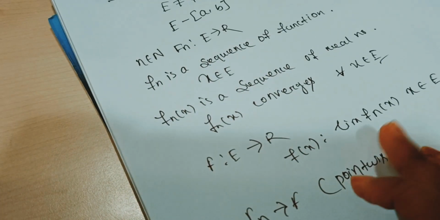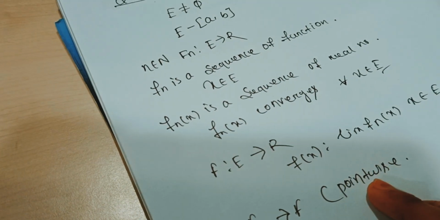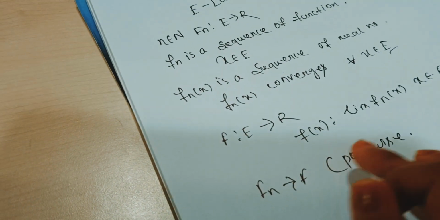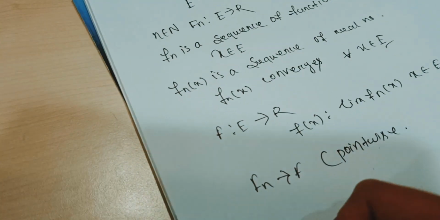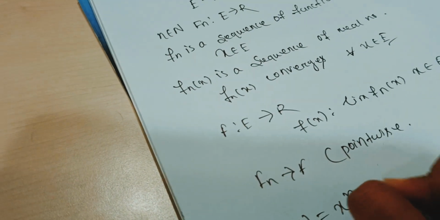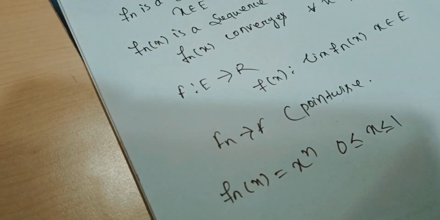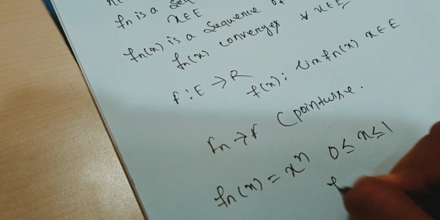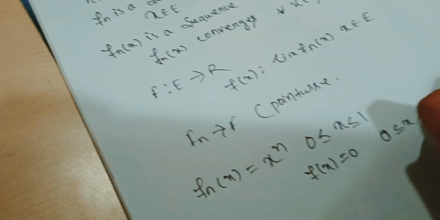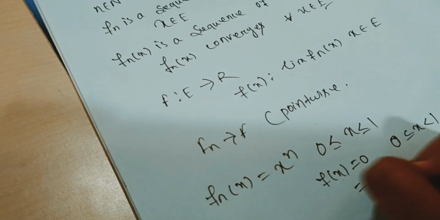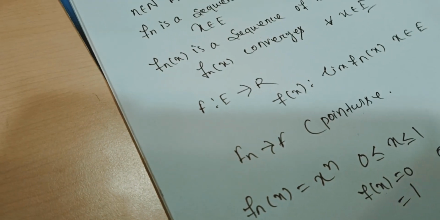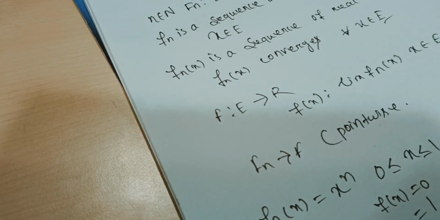A sequence Fn(x) of real numbers converges to a real number f(x), where x is an element of E. Suppose the sequence Fn(x) equals x^n on the interval 0 to 1. Then you define f(x) equals 0 for x in the interval [0, 1), and equals 1 for x equals 1. Then Fn converges to f pointwise.